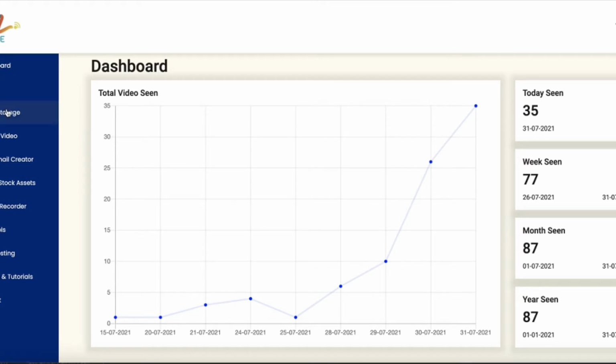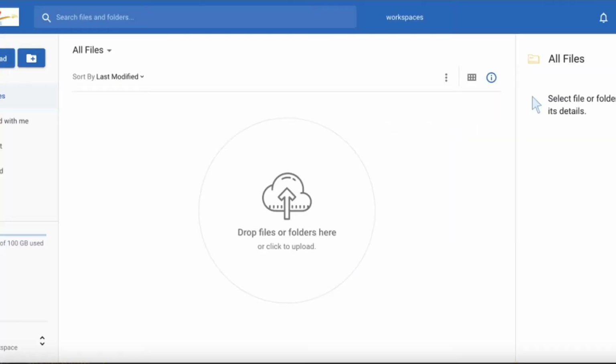So first of all I am going to the cloud storage. This cloud storage needs to be signed up for separately. So here is the sign up. I have already signed up with this cloud storage of Mingle. So here is the cloud storage. What does cloud storage mean?